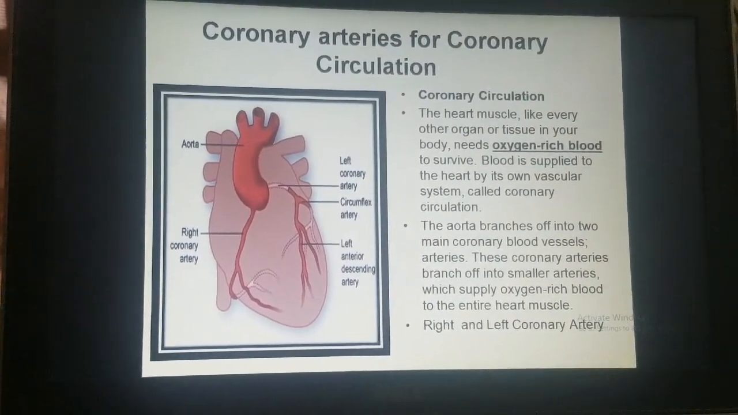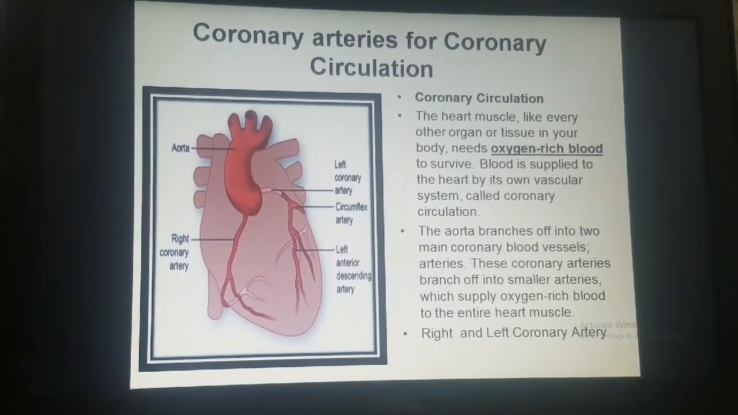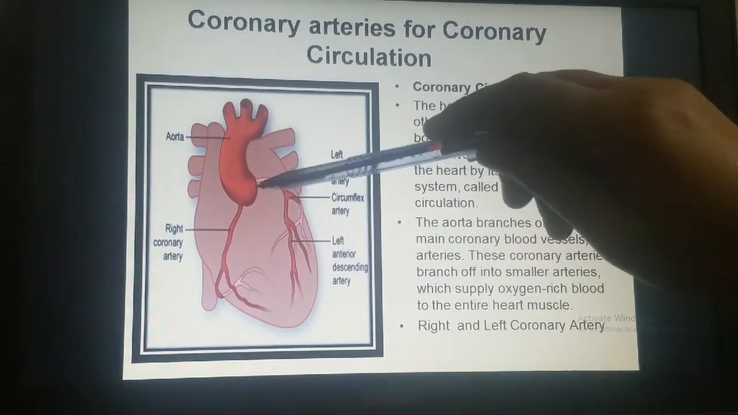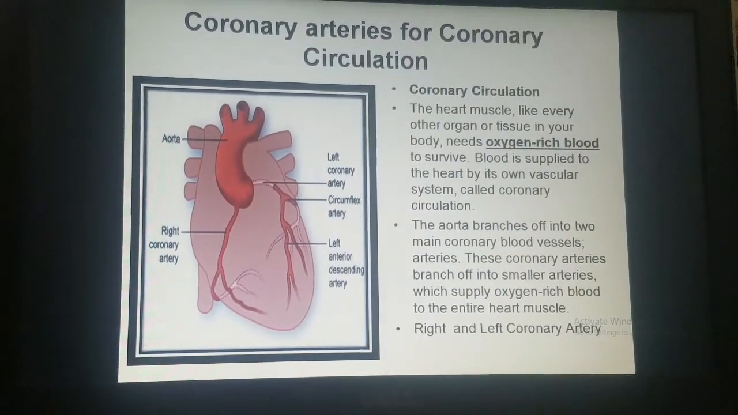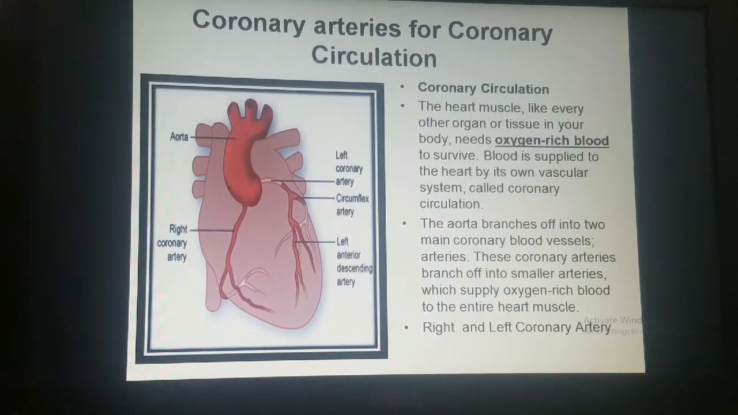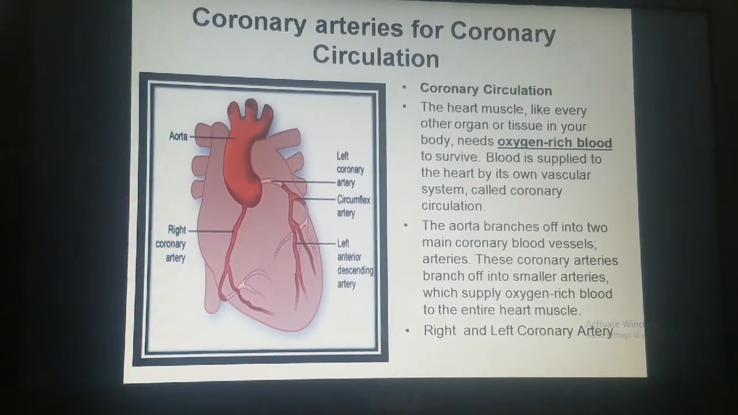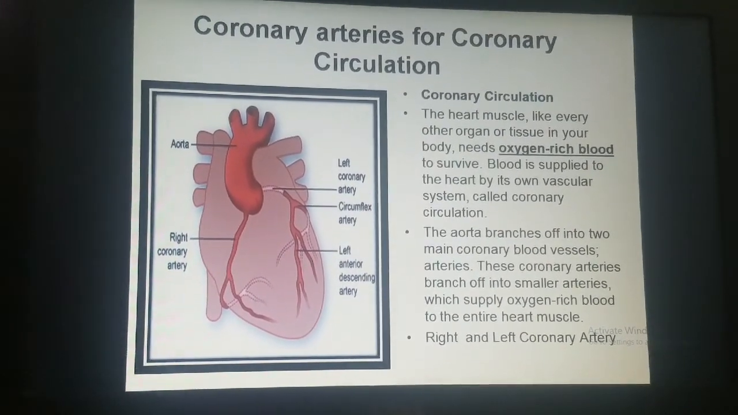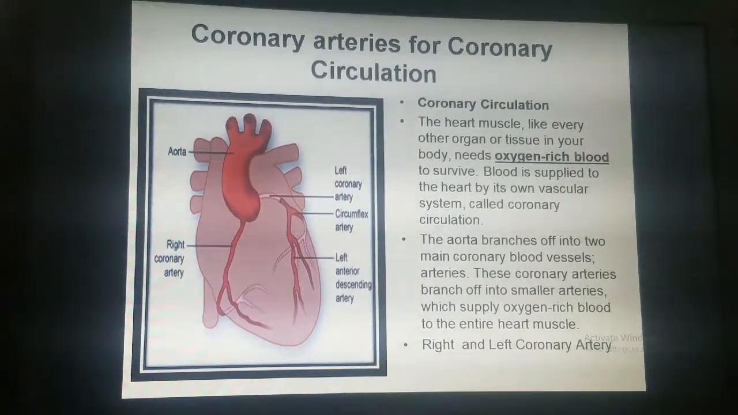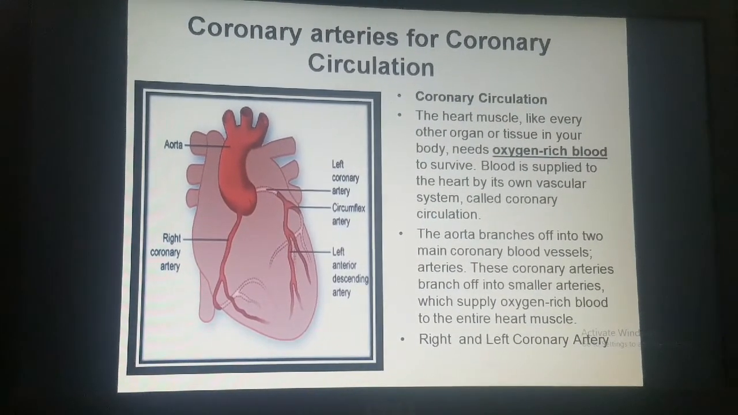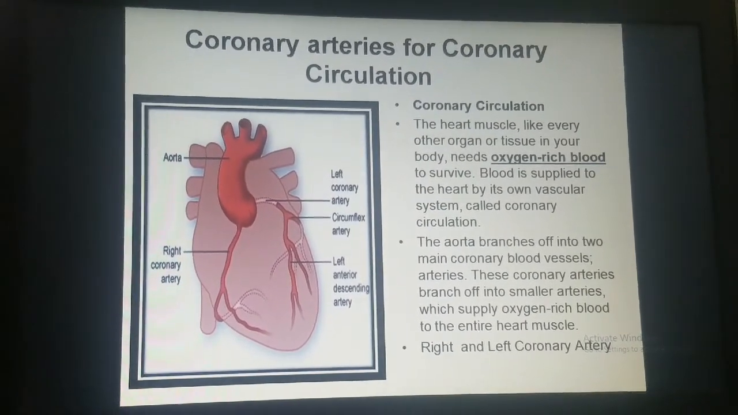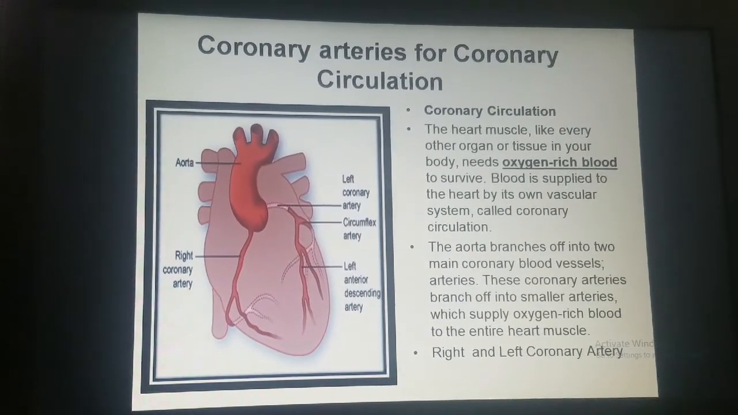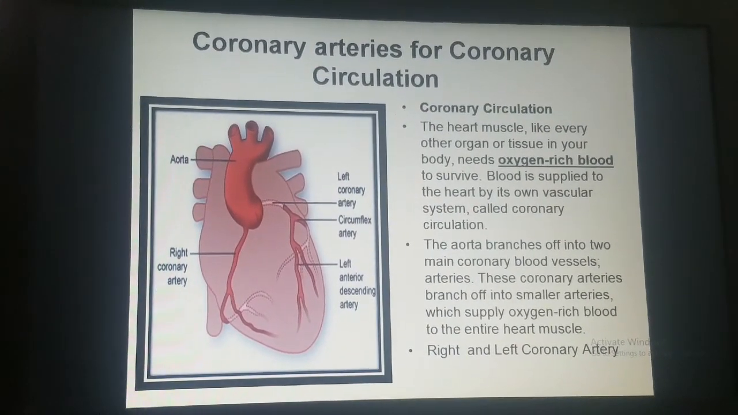Let's talk about coronary arteries and coronary circulation. You may see the coronary arteries here and here. This is the anatomy of the heart, the external structure of the heart. Like all the body cells, the heart muscles need oxygen for energy. In the same way, they also need oxygen-rich blood for survival. Blood is supplied to the heart by its own vascular system called coronary circulation.